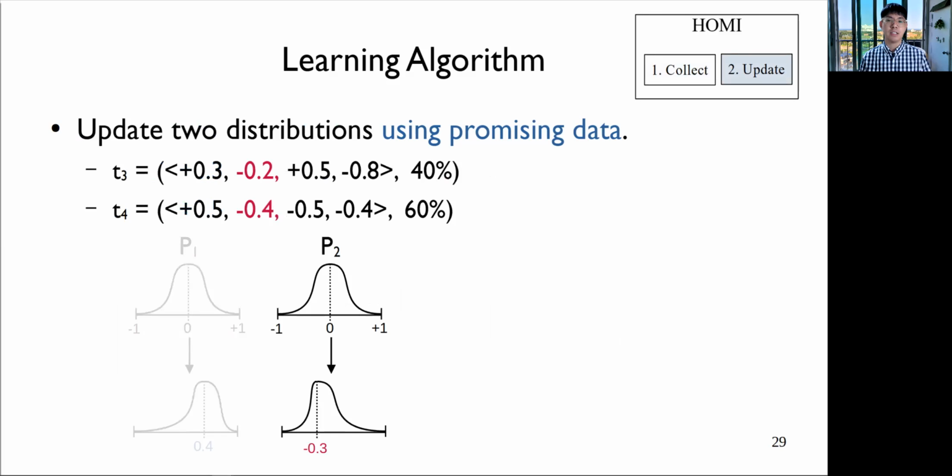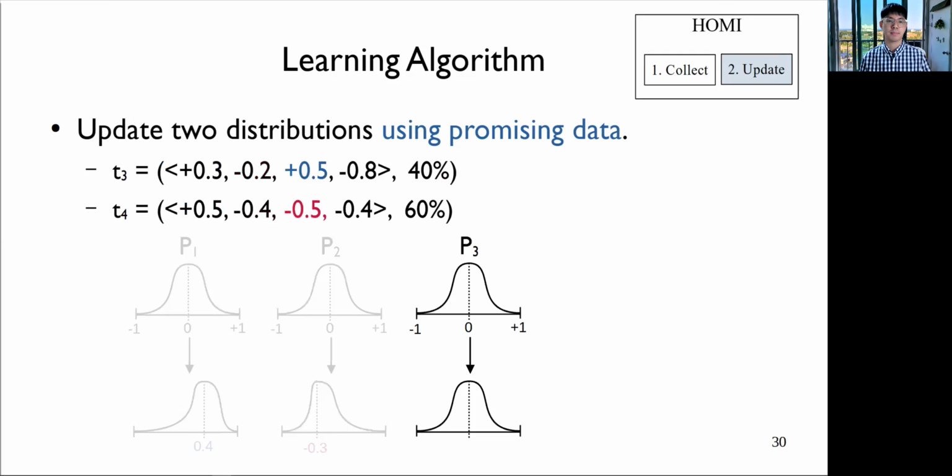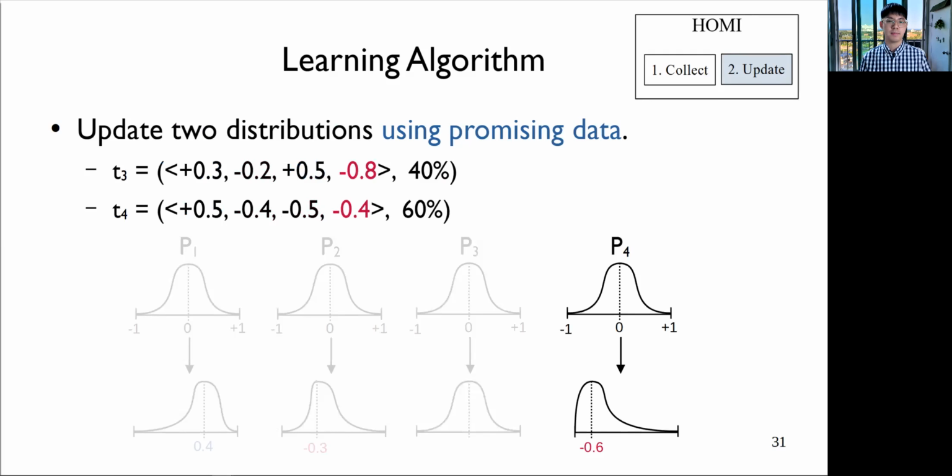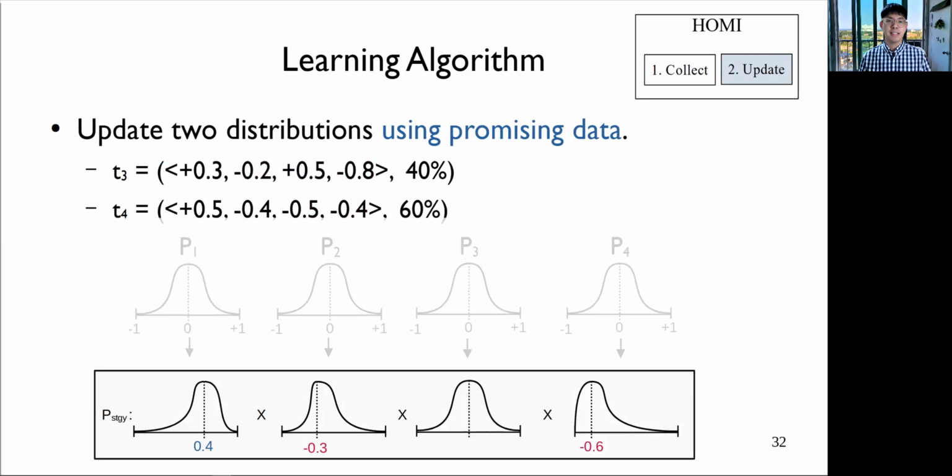Likewise, let's see the second values of the vectors. In this case, we update the distribution so that more negative values are sampled. Based on the same principle, we update the third one and fourth one. This is the updated distribution for the weight vector. Using this updated one, we will sample the new weight vectors.